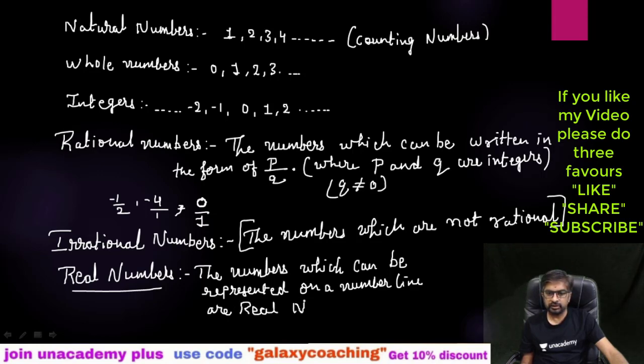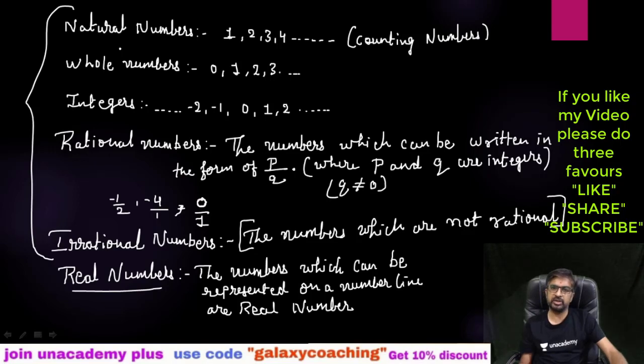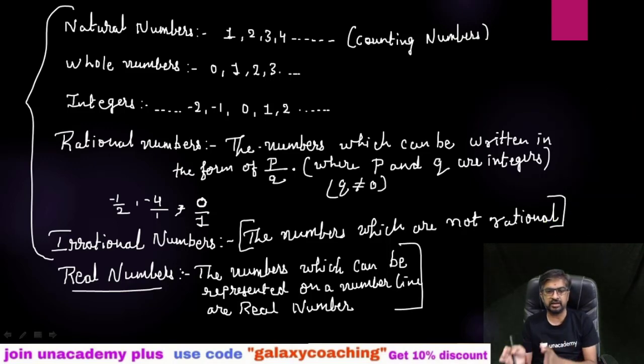Actually, all the numbers from this to this are real numbers because we can represent all these numbers on a number line. So this you need to understand properly, guys. The numbers which can be represented on a number line are real numbers. So this is the introduction part, guys.